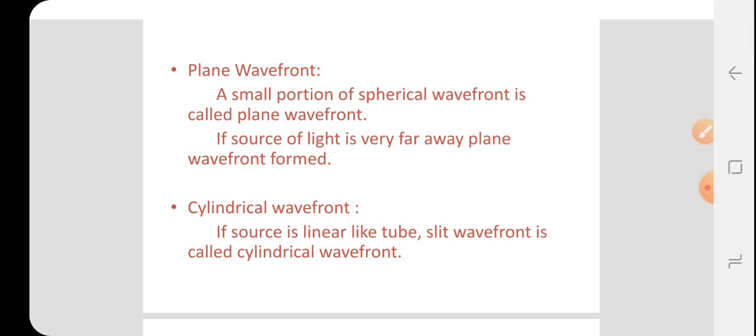Then the cylindrical wavefront. If the source of light is linear, that is a tube-like source or slit-like source, the wavefront of light is a cylindrical wavefront, as light travels in the form of a cylinder. Therefore it is called a cylindrical wavefront.